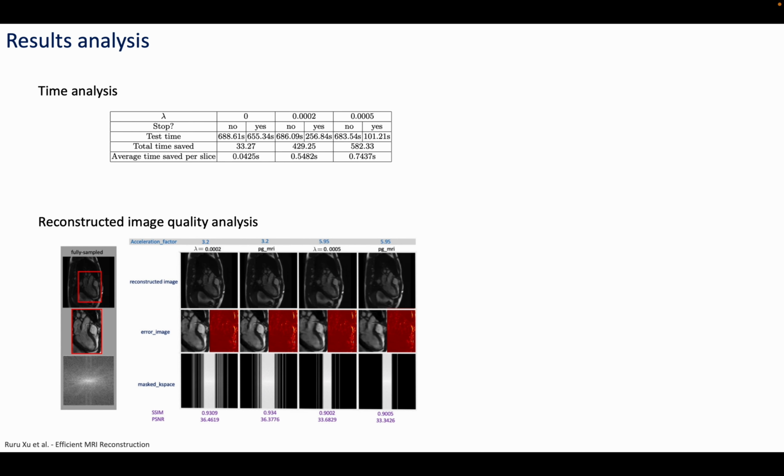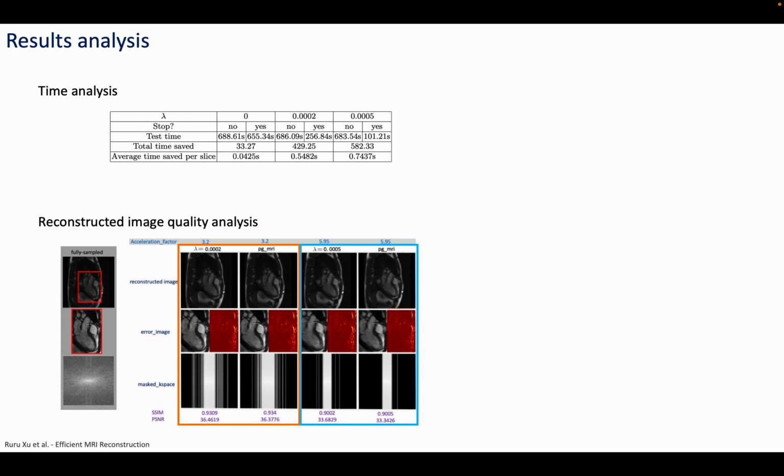Reconstructed image quality analysis. The comparative experimental result of our models and PGMR. When lambda equals 0.0002, the acceleration of automatic stop sampling is 3.2. So we did an experiment on PGMR with the acceleration at 3.2. The SSIM and PSNR for both models were on par.